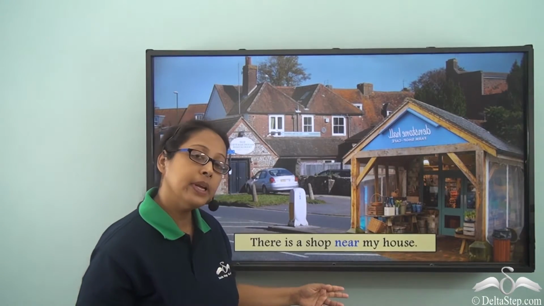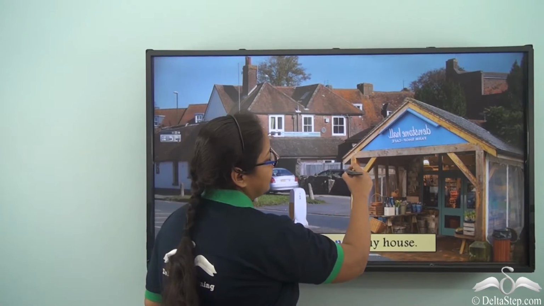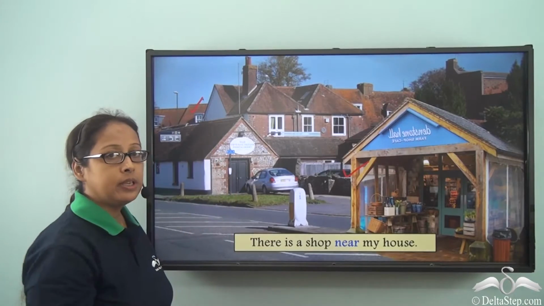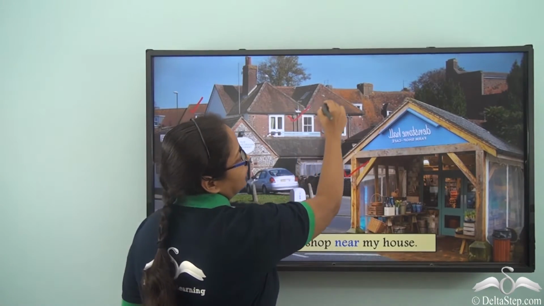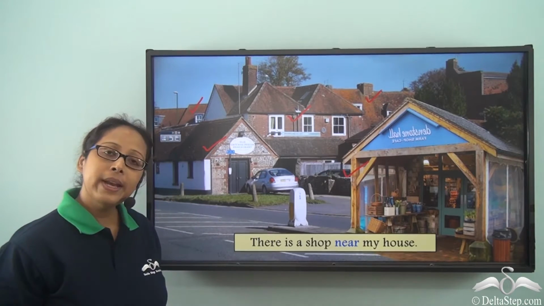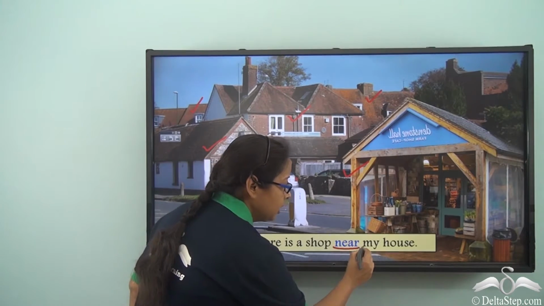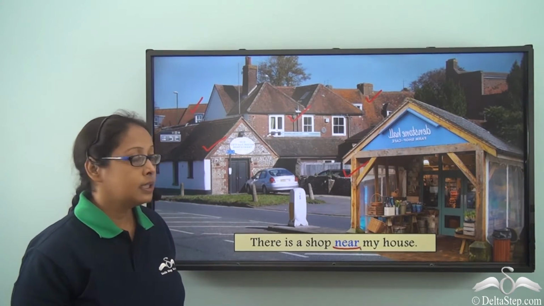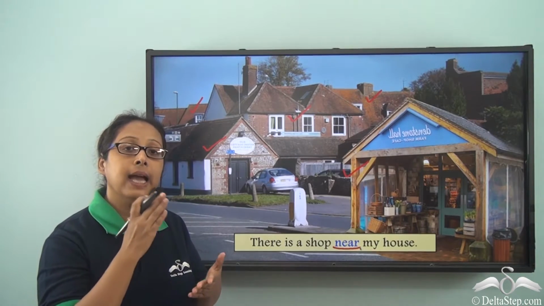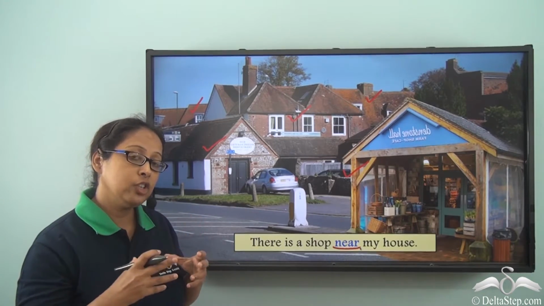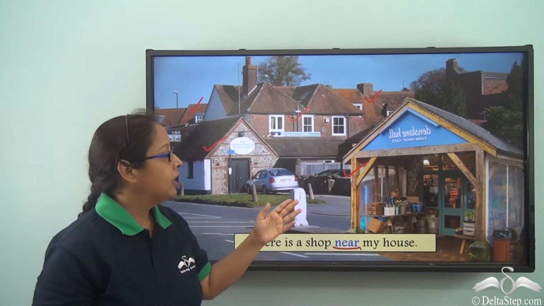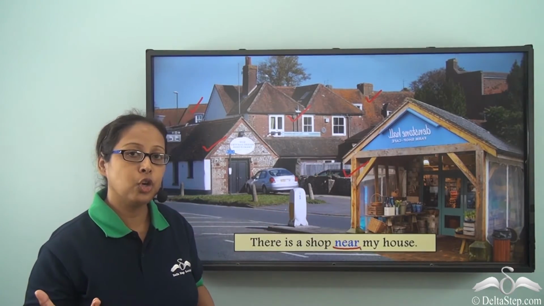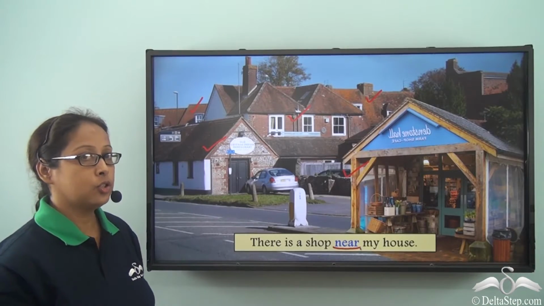There is a shop near my house. So here is the shop that I am talking about. And my house could be anywhere. It could be here, here, here, or here. So when I use the preposition near, I am talking about the location of my house. But I am not specifying an exact place or an exact location where I live. It could be anywhere. So when we say that I am near my house, I am living close to the shop, not right next to the shop.